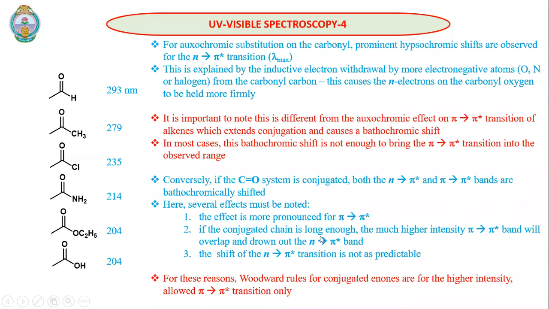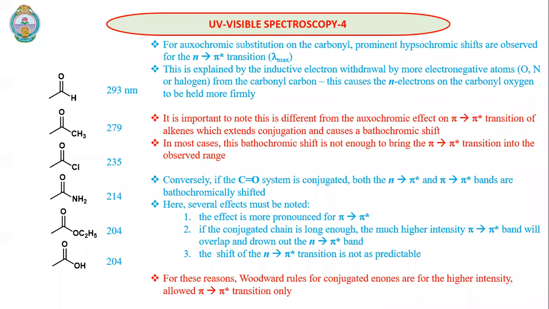If the conjugated chain is long enough, the much higher intensity pi to pi star band will overlap and drown out the n to pi star band. Of course, generally we don't observe this, but for an extended conjugation like 10 to 20 alkenes in conjugation, we do observe this. In that case, the pi to pi star transition band will be very high in intensity. So we don't observe the n to pi star transition.